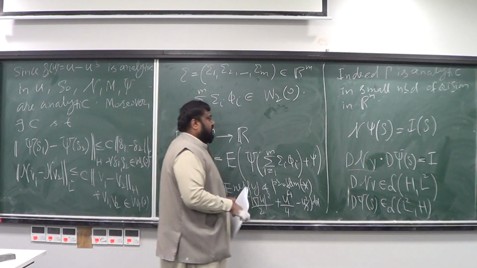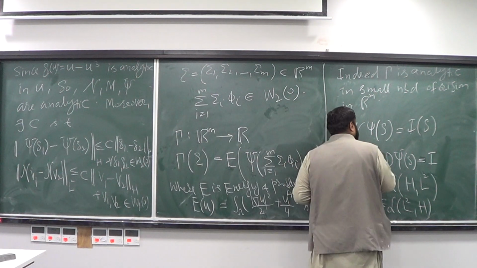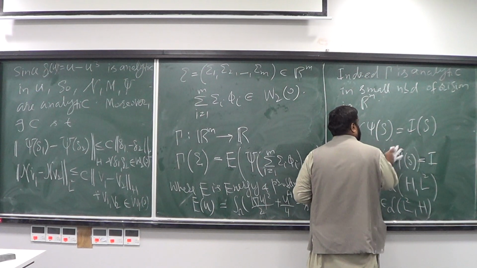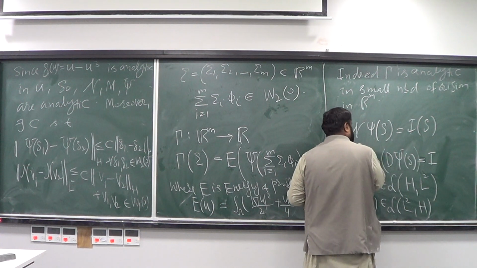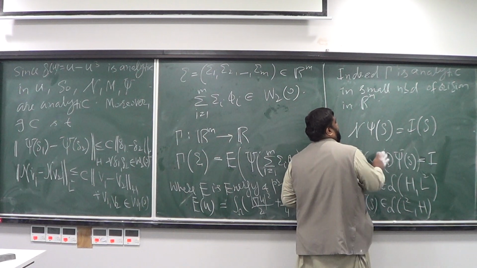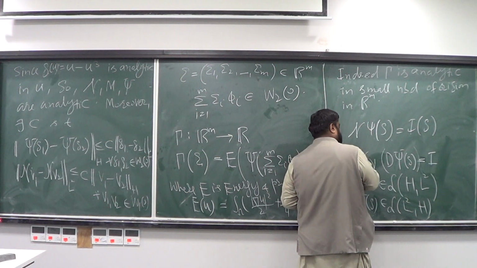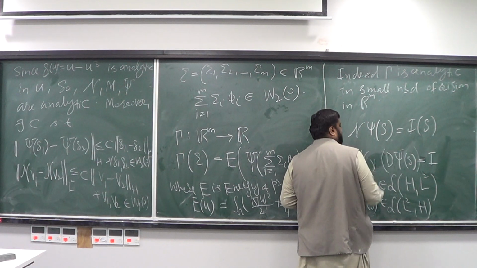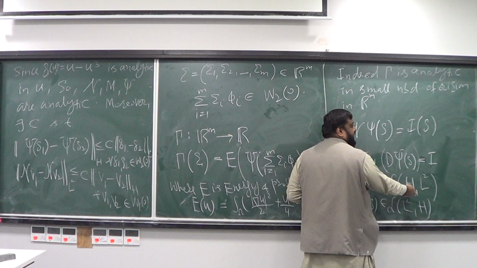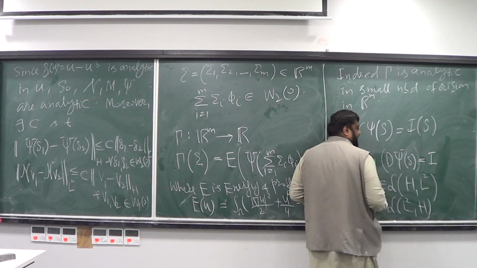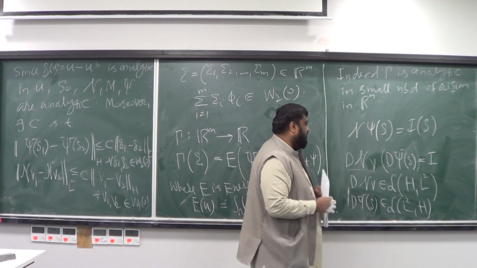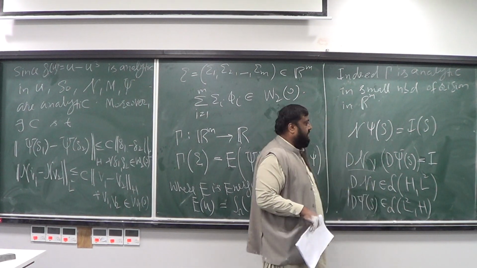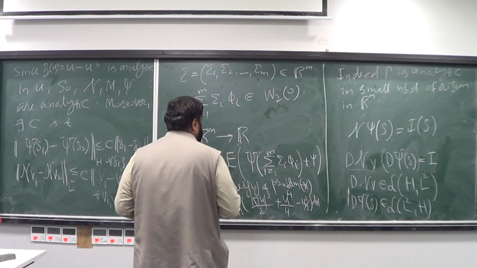Since this is operating onto this and giving you identity, whatever the domain of this is going to be, the domain of the operator nv is going to be part of the domain of this, which is basically h, and it spits out values in L2. So this is going to be a linear map. And dψ of g is also a linear map. I'll use this fact at one place.